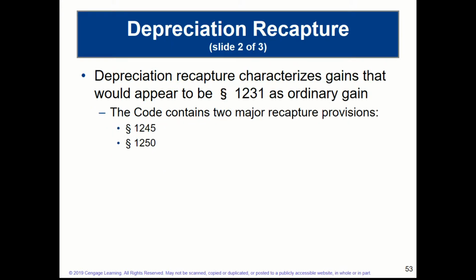So 1231 is bifurcated between two code provisions. Section 1245 relates to personal use assets, and Section 1250 relates to real property gains and losses. Again, both used for business purposes. So in the next video, we'll be picking up here and discussing the rest of these concepts, especially as they relate to capital gains and losses in Chapter 14.